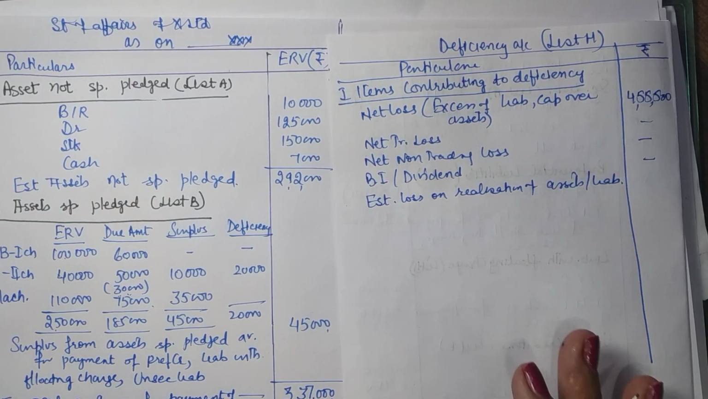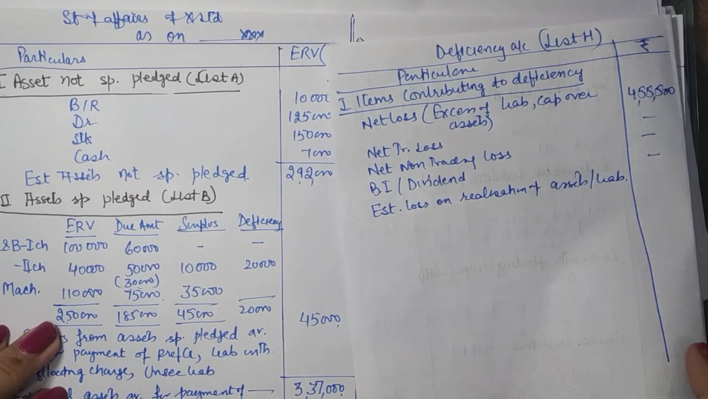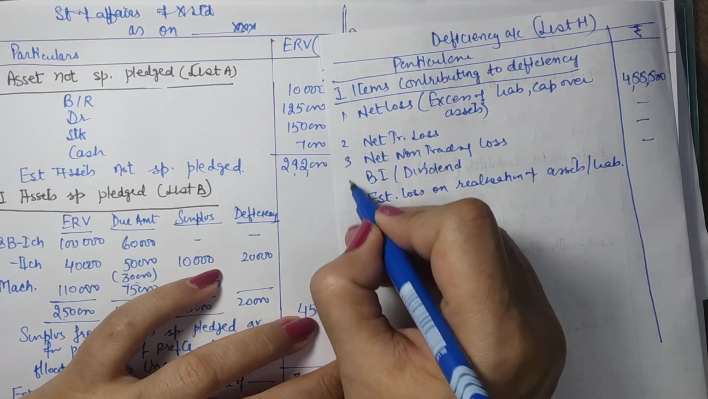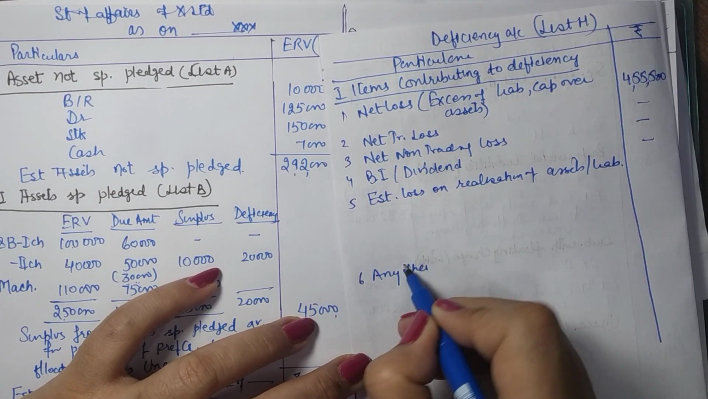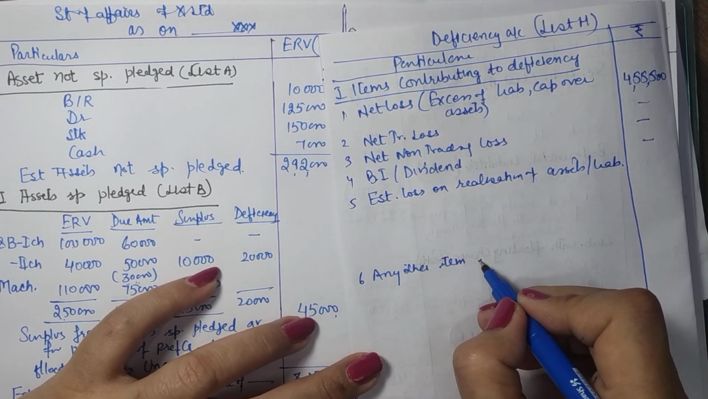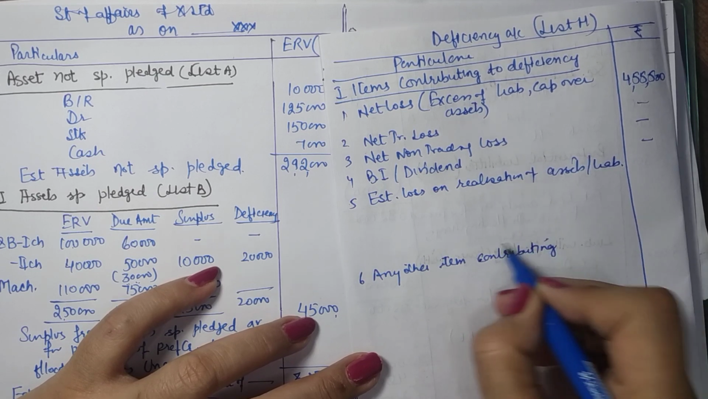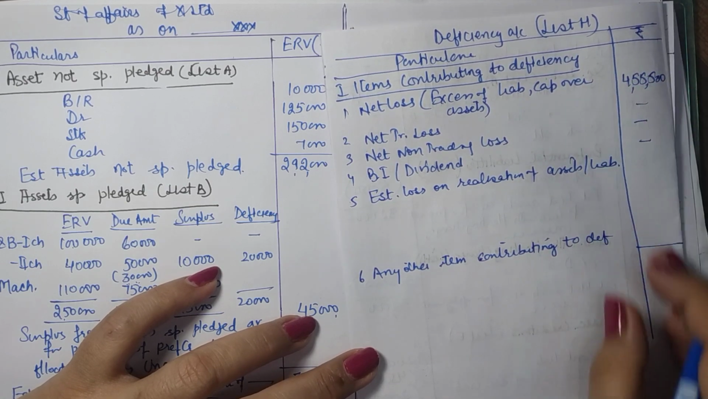Now given your question, you can find out whether you have a profit or loss arising therefrom. So we will cover these 1, 2, 3, 4, 5. Finally, any other item. So this list is not exhaustive. Any item contributing to deficiency will be coming here. Okay, so this we will record. So this is the total deficiency.